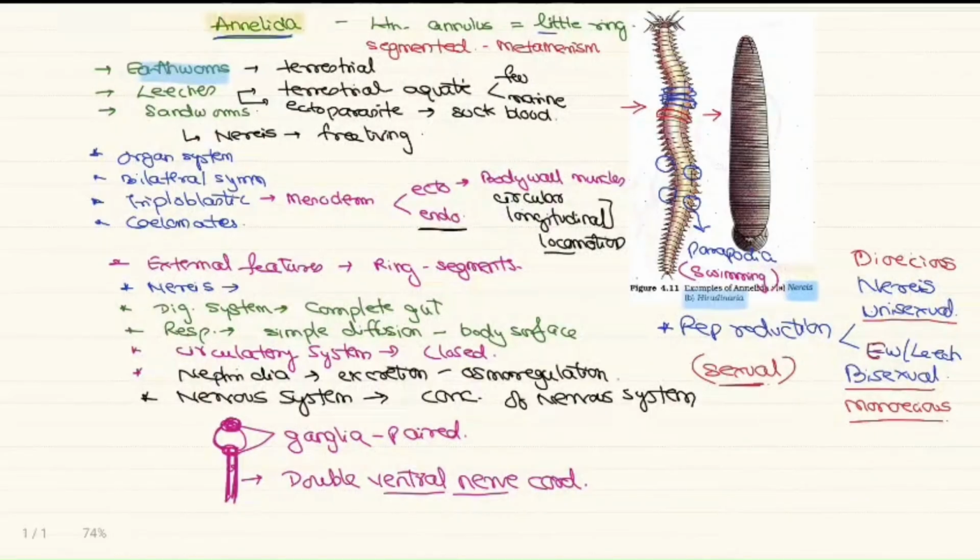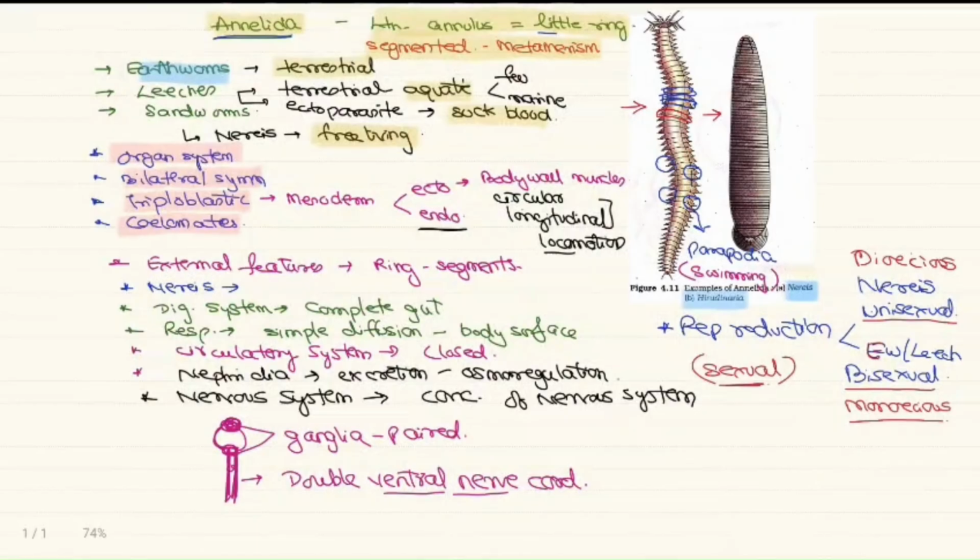So let's quickly revise. Phylum Annelida. The term annulus means little ring, and the whole body is segmented, metameric segmentation. Animals are terrestrial or aquatic, and a few are free living. Leeches are ectoparasites and they suck blood. The fundamental characteristics: organ system level of organization, bilateral symmetry, triploblastic in nature with the coelomate condition.